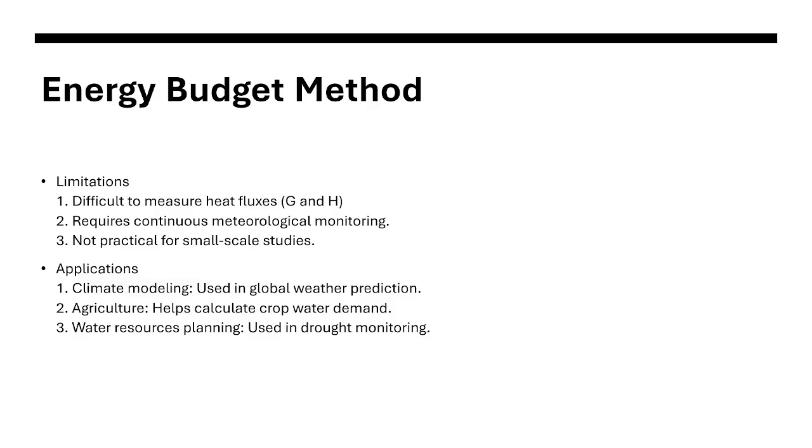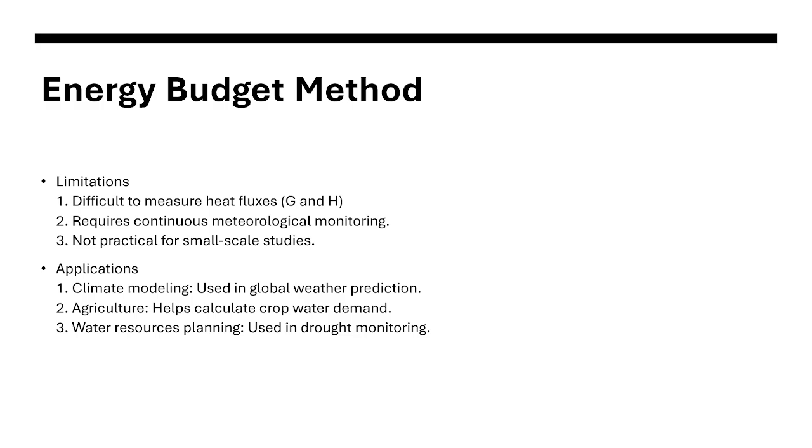Number three, it is not practical for small scale studies because we're going to measure the heat fluxes, and the measurement of fluxes tends to be very complex. For small scale studies, just like for the students or case studies, this is not practical or not recommended.